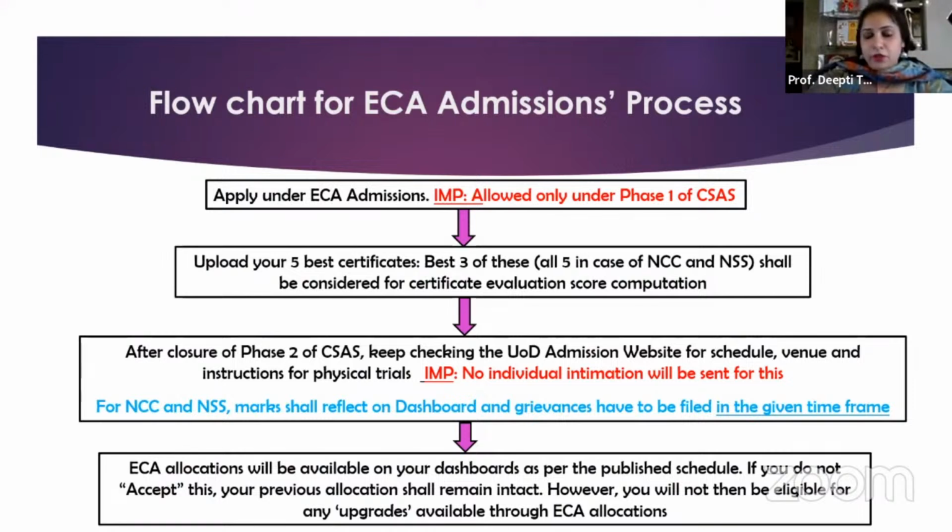This ECA grievance window for NCC and NSS is usually opened for a time period of 3 to 4 days. So please keep checking the website and the dashboard frequently for you to get your NCC and NSS scores. And in the given time frame, if there is any grievance, you will have to fill up that form, and that form will be self-explanatory.